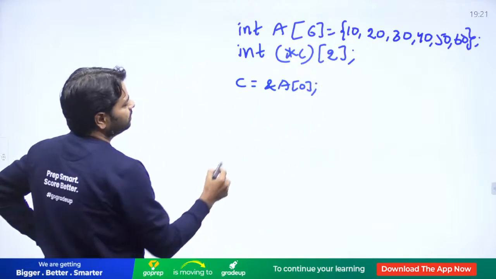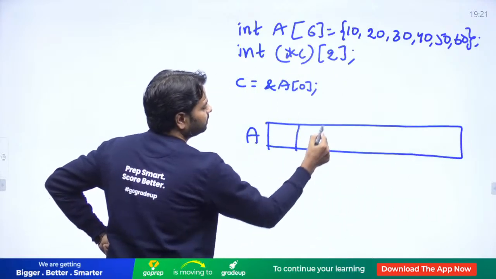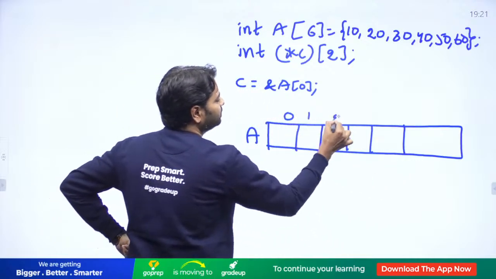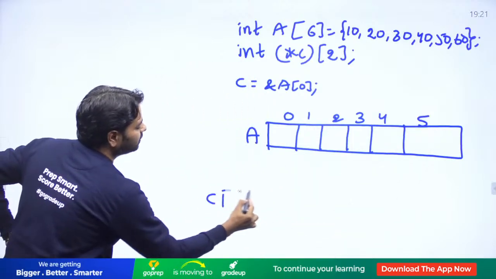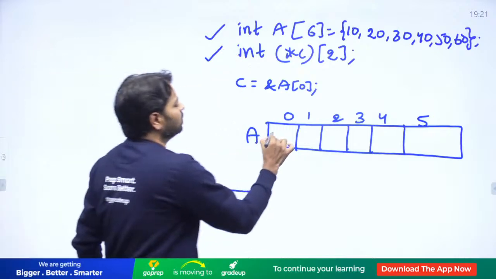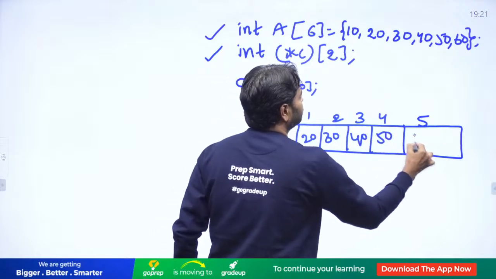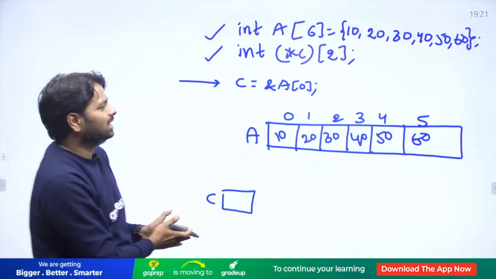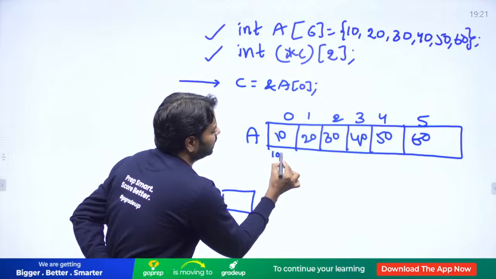Now what I do is A is going to have 6 elements. Yes or no? Of course you have index, that's fine. And now C is a pointer. So when you declare this, this is going to happen. I have not executed the whole program yet. Now I am going to execute the program. If I execute this, C is going to have an address of the first element.